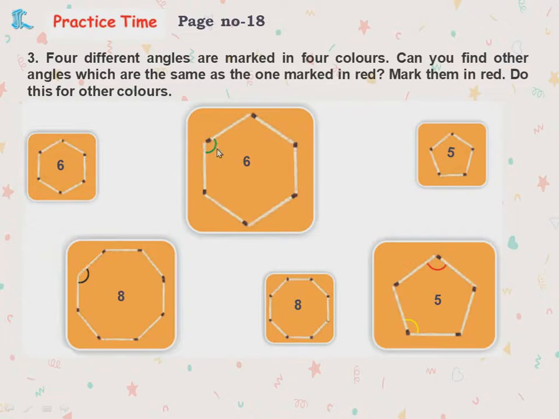Now first, 6. What is the angle here? It's marked in green. So where can we mark the same green? Here you can mark it. Understood, children? Now next, this yellow is there. I have marked the yellow here. Now this blue, black is there. Here also I have marked the black. Similarly, here is red. Here is a red. Understood, children, how we match the angles? Now let's go to the next one.